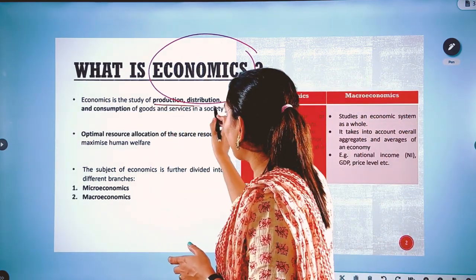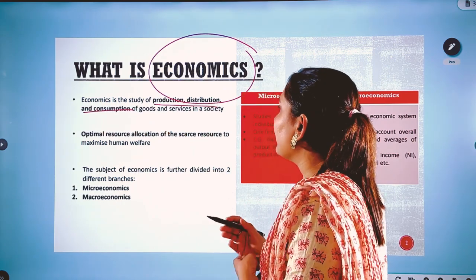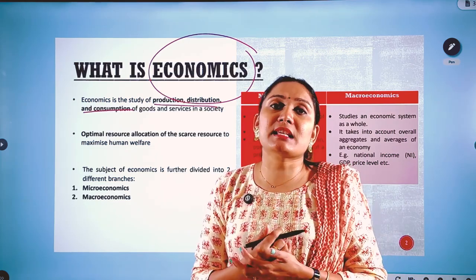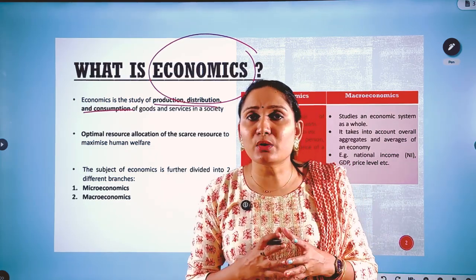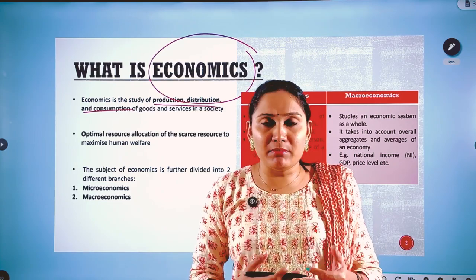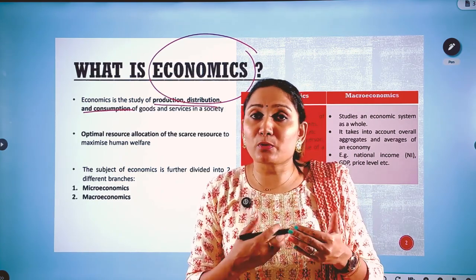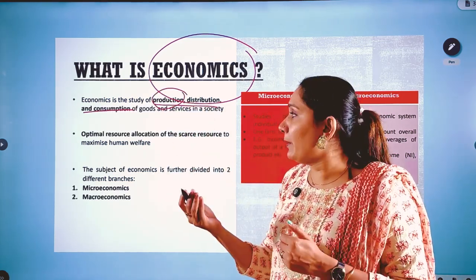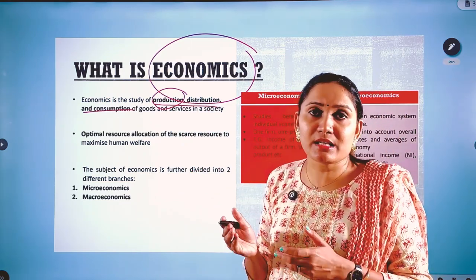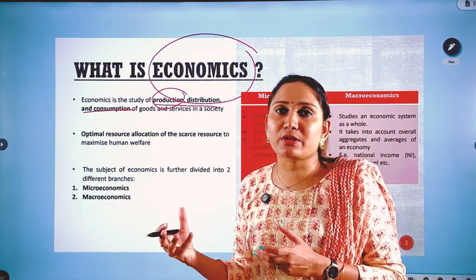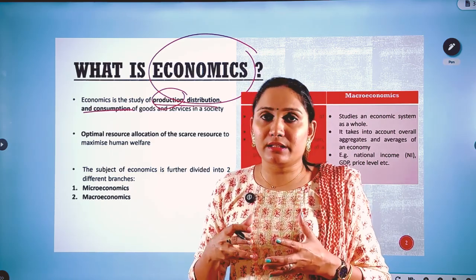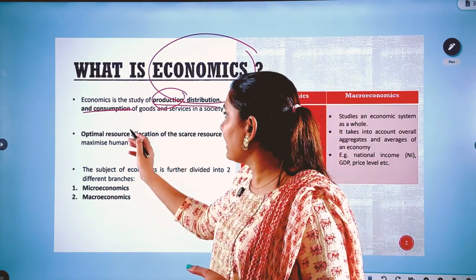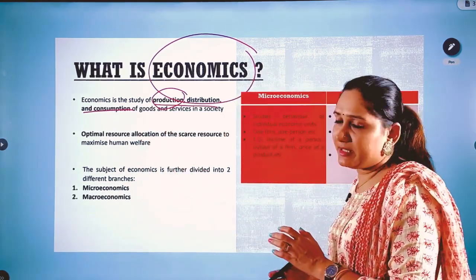It is a study of production, distribution and consumption of goods and services in a society. Now, as we know, economics is actually the science of wealth. That is, it is related to wealth. And now, how do we make money? Money is made in the process of production. We know that. So, production, that is producing goods, distributing it. Why is it important to distribute it? Because those who have a demand for the goods, or those who are in need of the goods, need to have access to these goods, and it's done through distribution and then consumption of goods and services in a society.